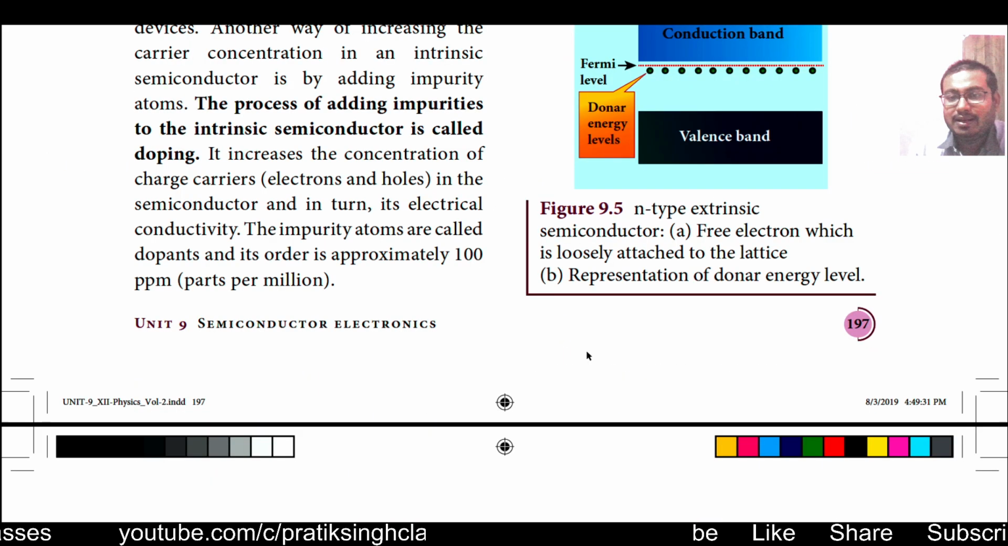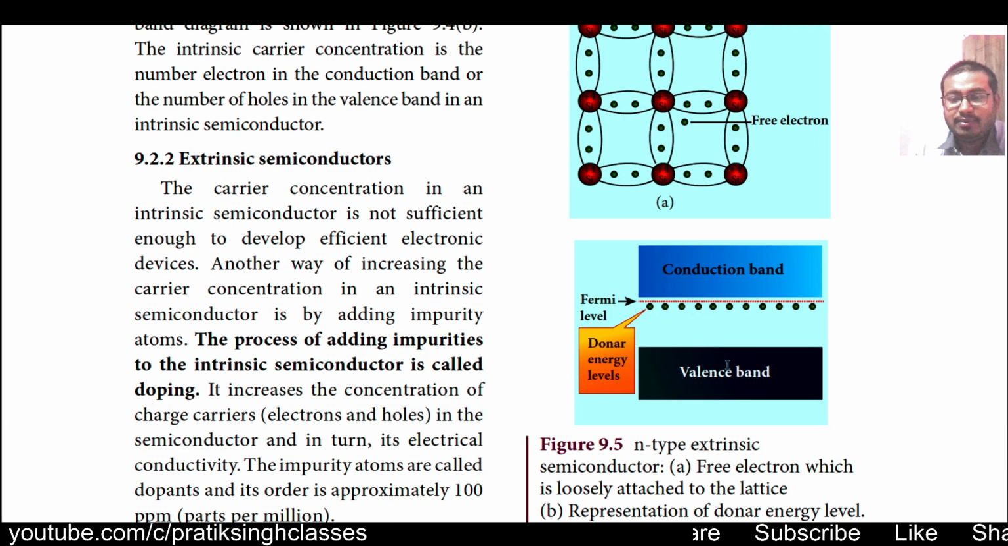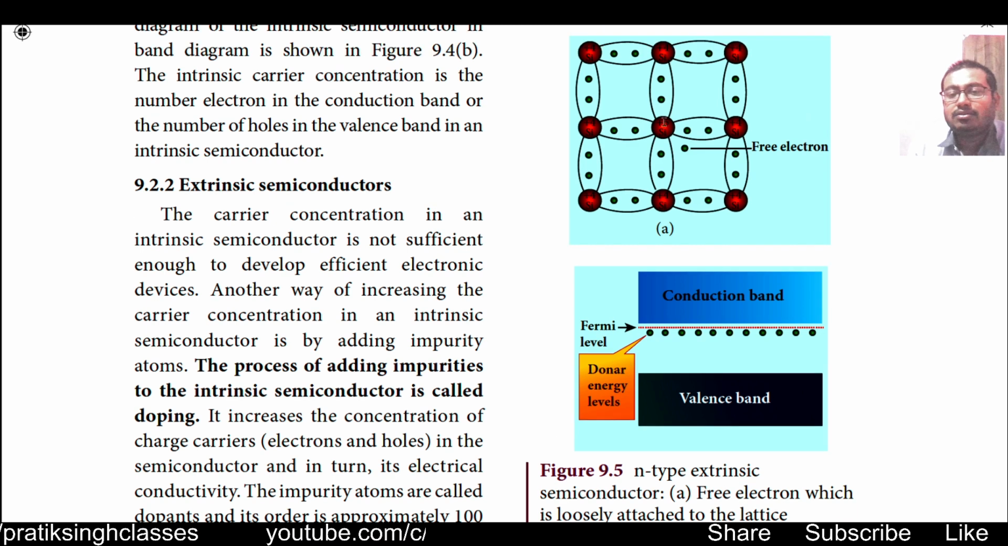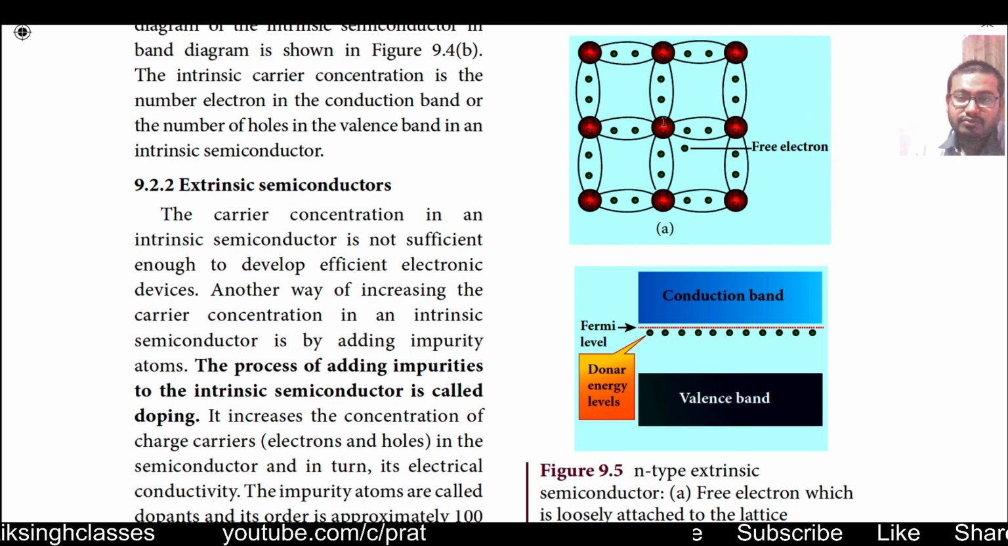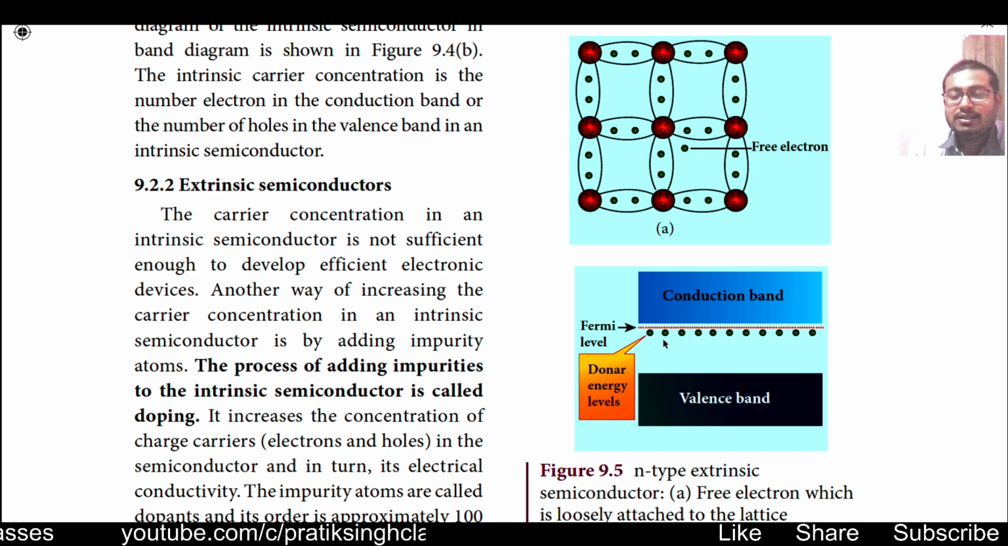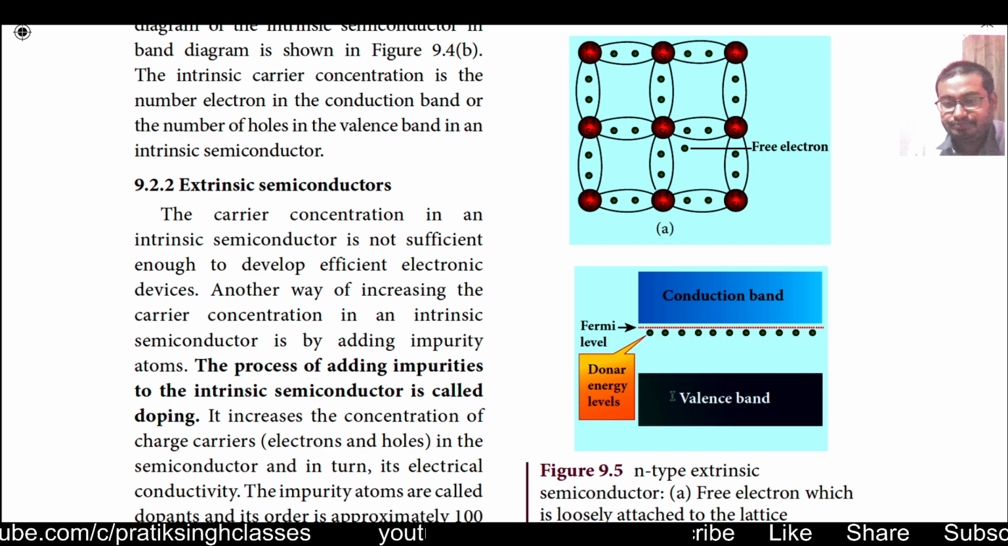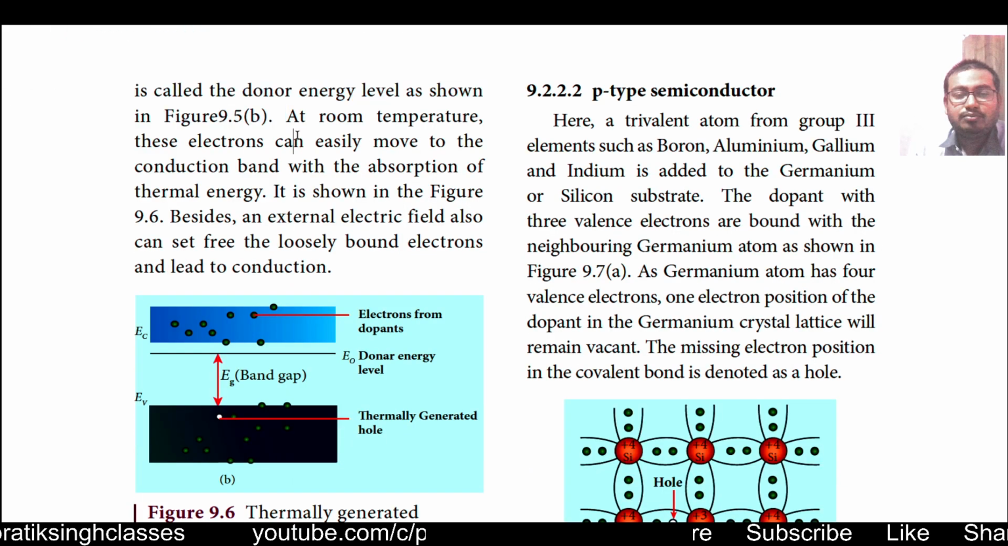So let us see figure 9.5b once again. Here we have the valence band and then the conduction band, and the extra electron. Suppose the electron from arsenic has come out, and the energy of that electron is just at the border of the conduction band, at the Fermi level. All right, moving forward.